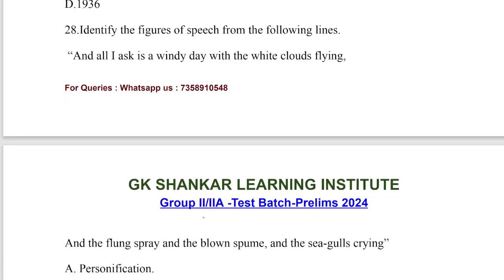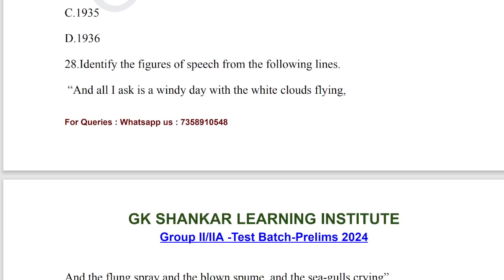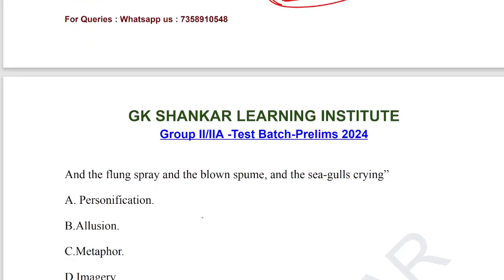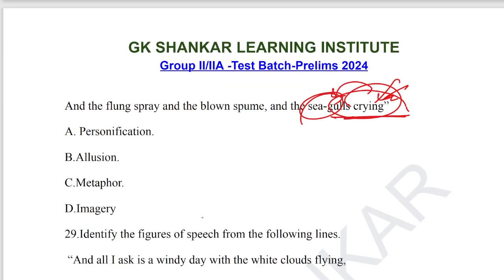Identify the figures of speech from the following lines. And all I ask is a windy day with white clouds flying, and flung spray and blown spume, the seagulls crying. Crying is a human attribute. Human character was given to the animal. And also the clouds are flying. Option A, personification is found here. Option A is the correct answer for question number 28.